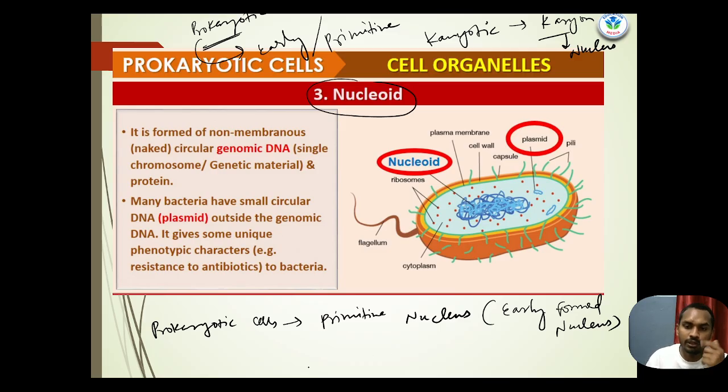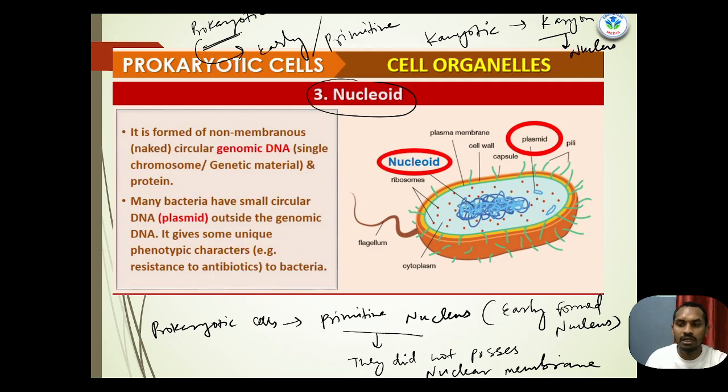Okay, the early formed nucleus. The main character of the primitive nucleus is that it does not possess a nuclear membrane. It means the nucleus does not have any kind of nuclear membrane, so the genetic material is basically scattered in the whole cytoplasm of the cell.